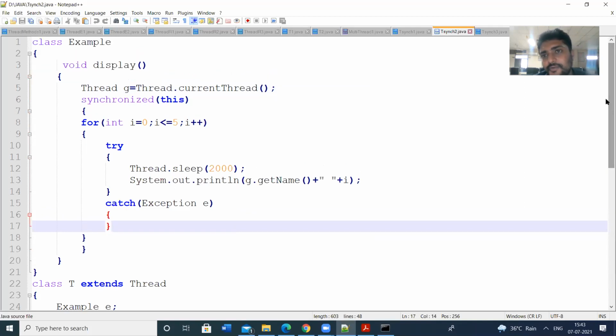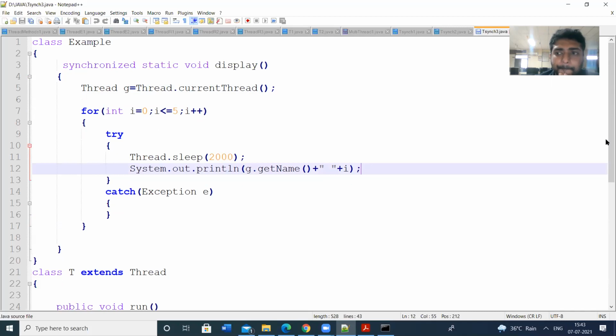So first way is, before the method, we can use the synchronized keyword. Second one is we can place the entire block of statements in the synchronized block like this. Third one is we can place the synchronized keyword and make the method static.